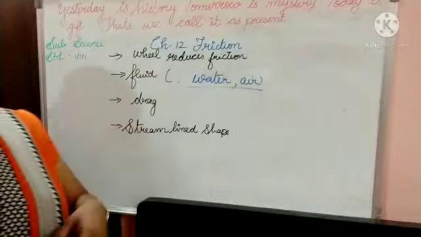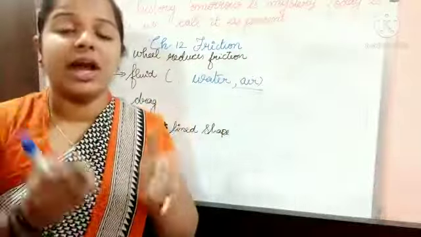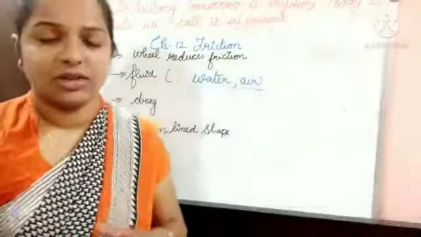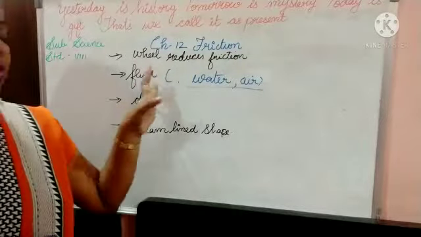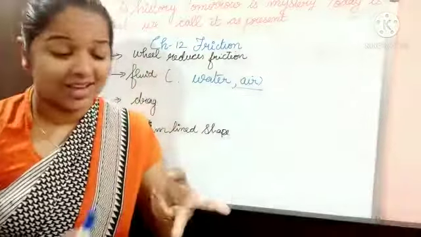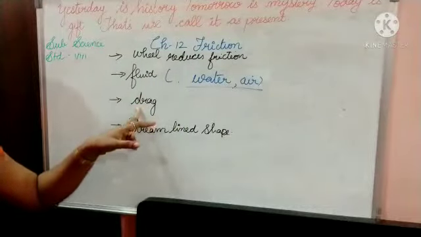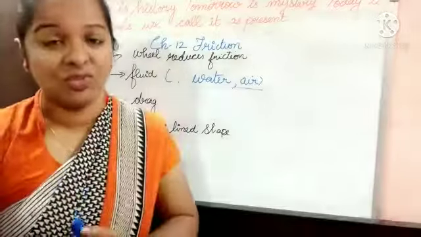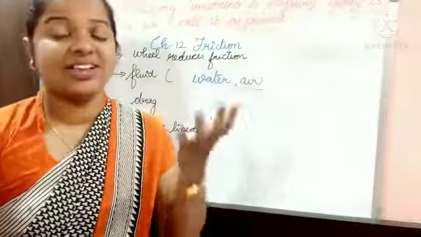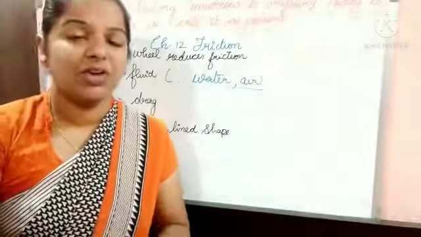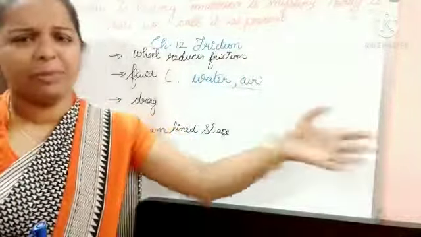Understand, students? Same like that, if an airplane is there, in between the airplane and the air there will be friction. We are going to learn about fluid. Two things are there in fluid: one is air, another one is water. Understand, students? Next, the term you have to know is drag. Drag means the friction exerted between the fluid and the body. The force exerted between the body and the fluid is called drag. That means pulling.